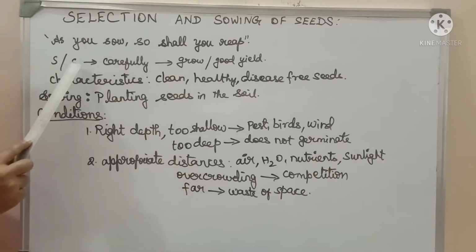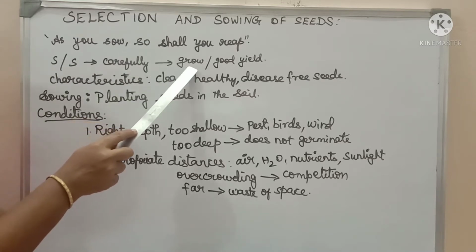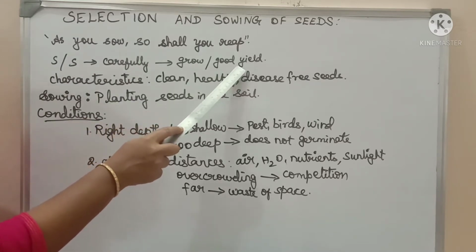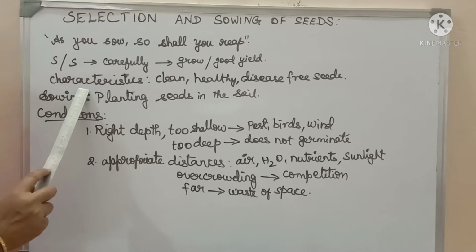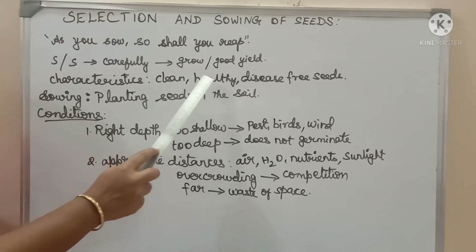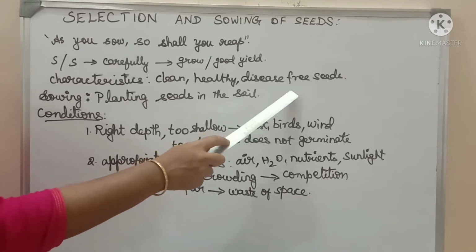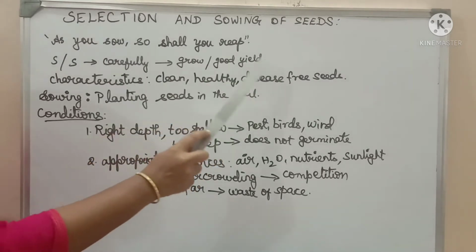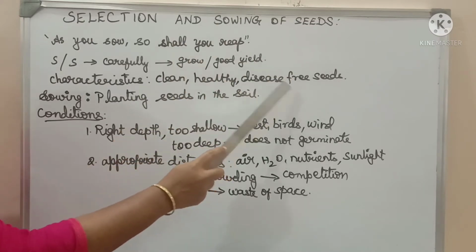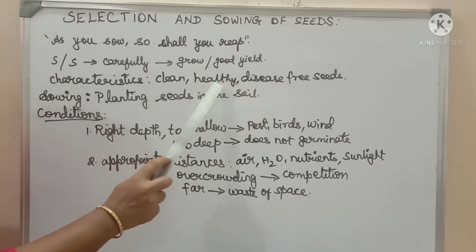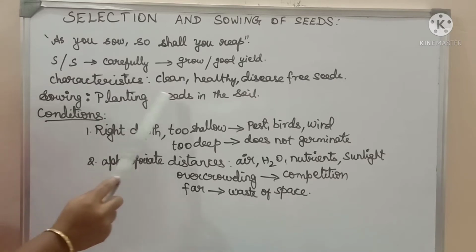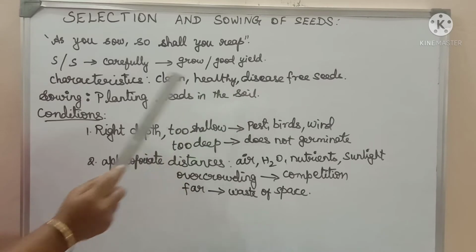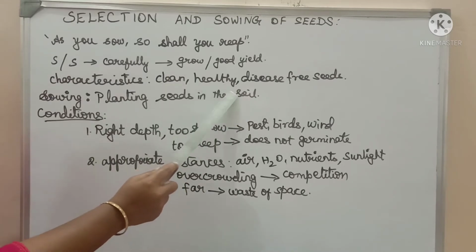So selection and sowing must be done carefully to grow nutritive crops and to yield good products. The seeds must be clean, healthy, and disease free. So when you are selecting the seeds, keep in mind to select clean, healthy and disease-free seeds. What is sowing? It is the process of planting seeds in the soil.